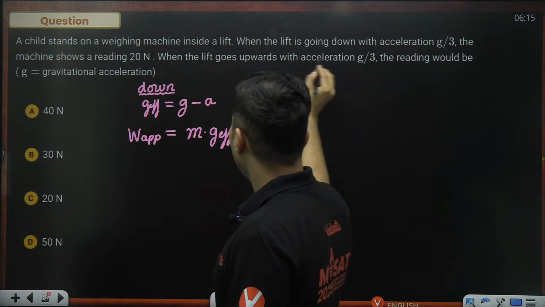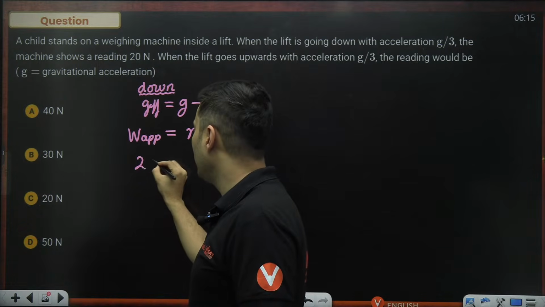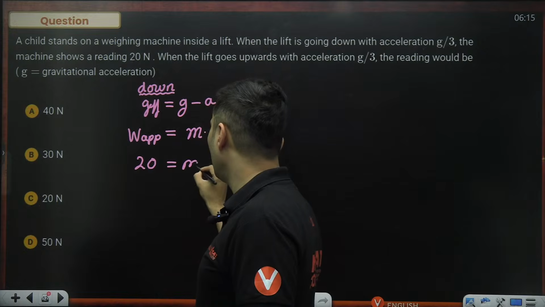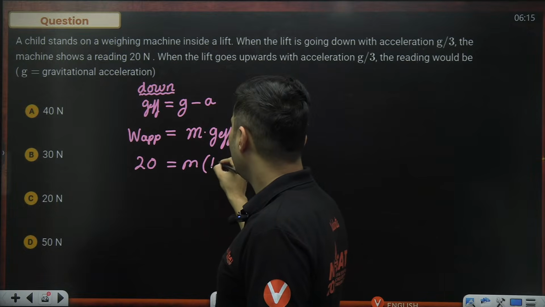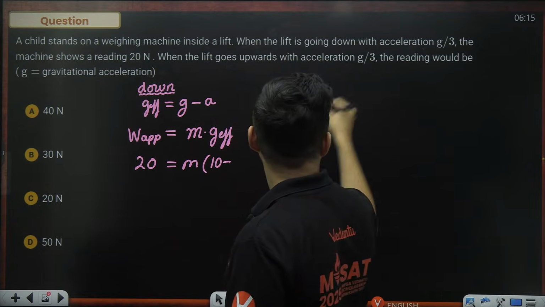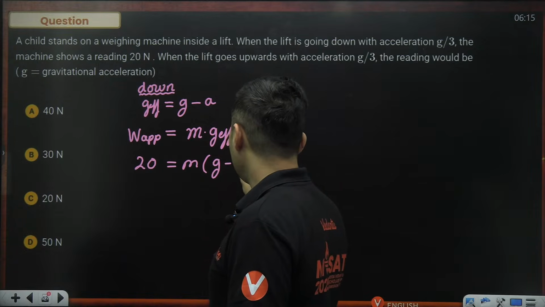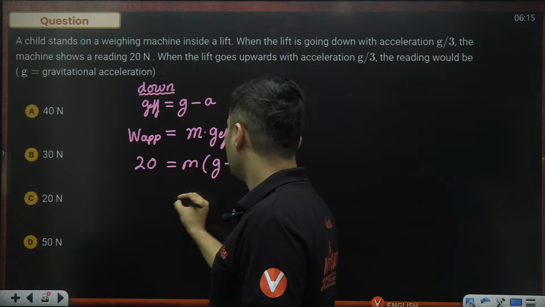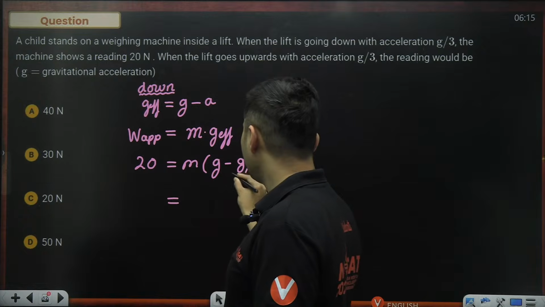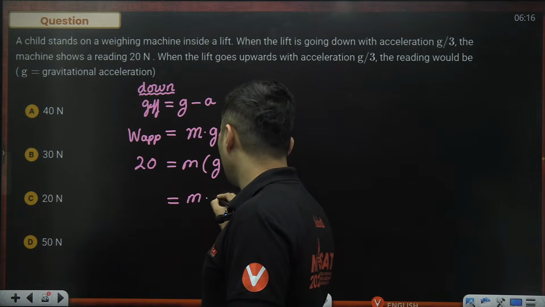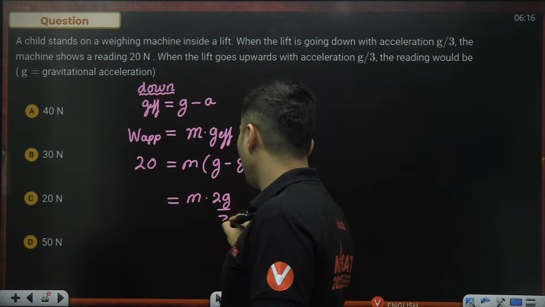The apparent weight is clearly mentioned as 20 Newton. Mass I do not know, but g effective will be g minus g divided by 3, which means 2g by 3. So m multiplied by 2g divided by 3.